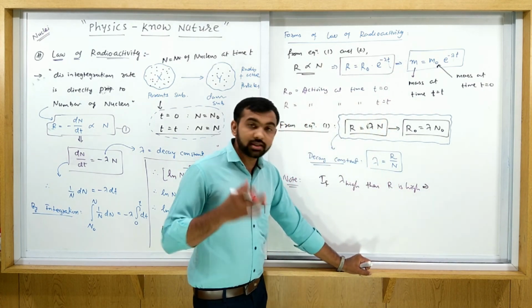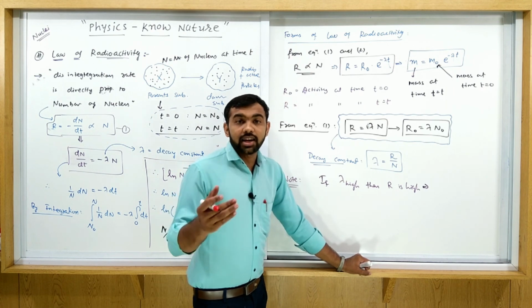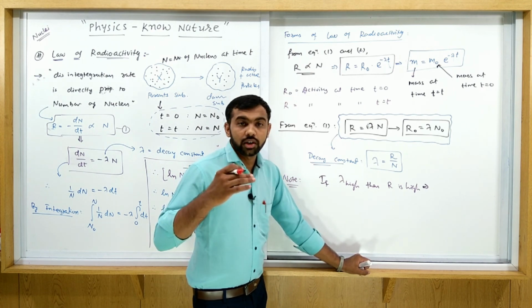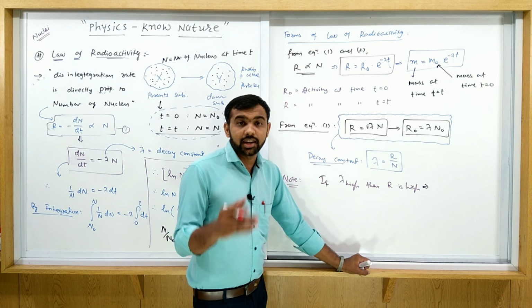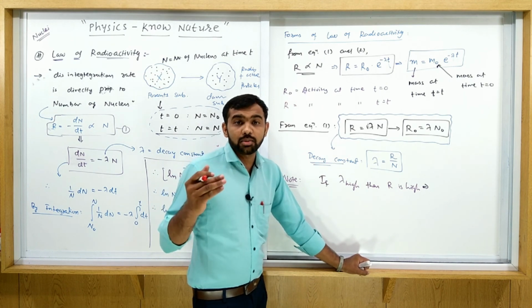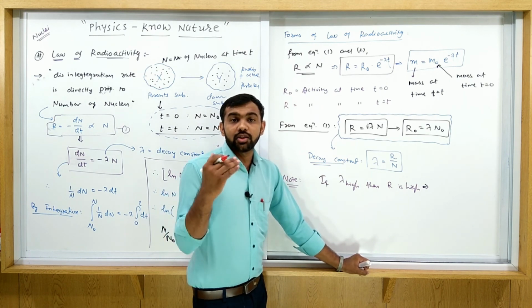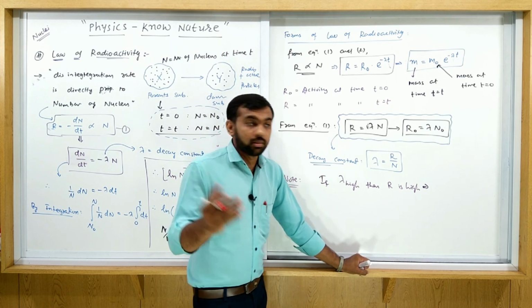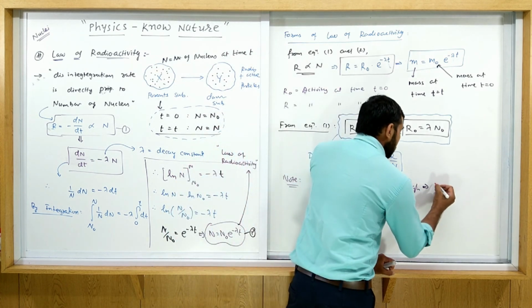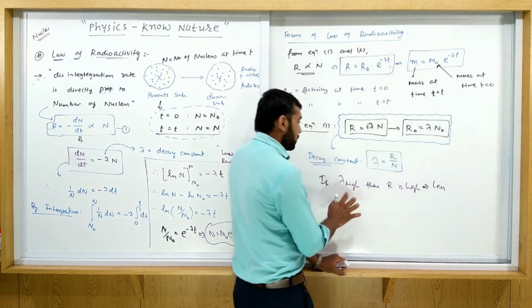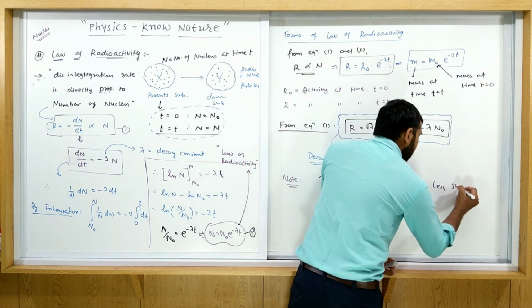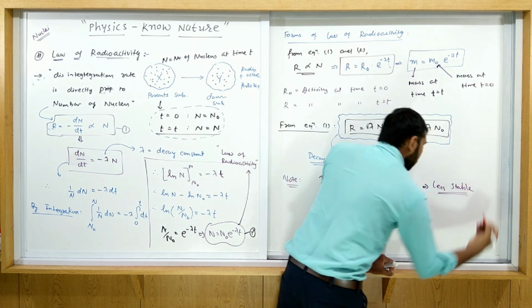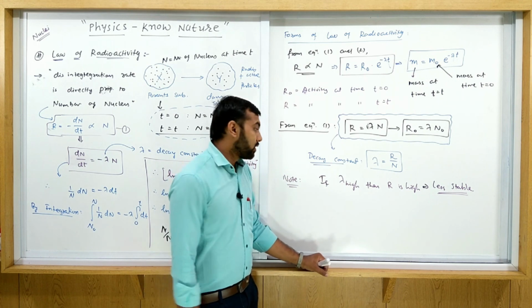For any nucleus, if activity is higher, it means the number of disintegrations per second is higher. Higher disintegration means this nucleus is more unstable, so instability is higher. So this type of nucleus is less stable.